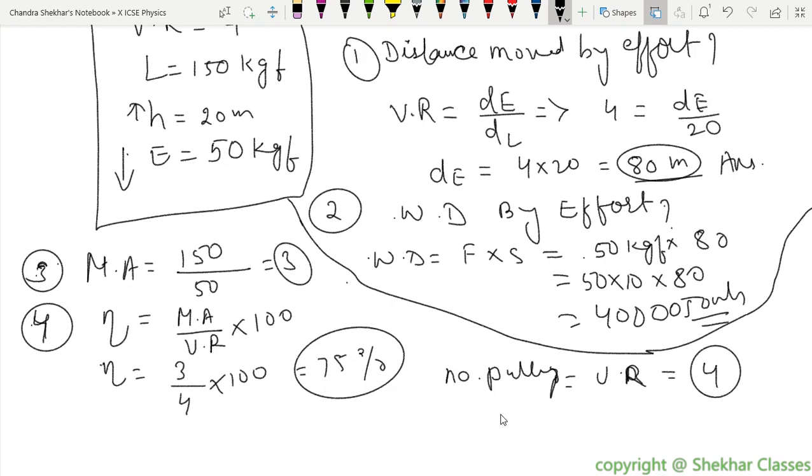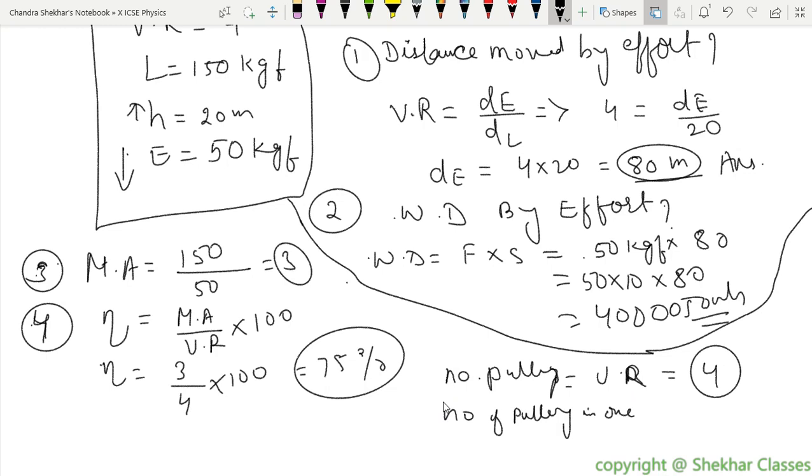And the number of pulleys is 4. The number of blocks is how much? The number of pulleys in one block will be how much? How many blocks are there? So the total number of pulleys is 4. Understood? That is equal to the velocity ratio, right?